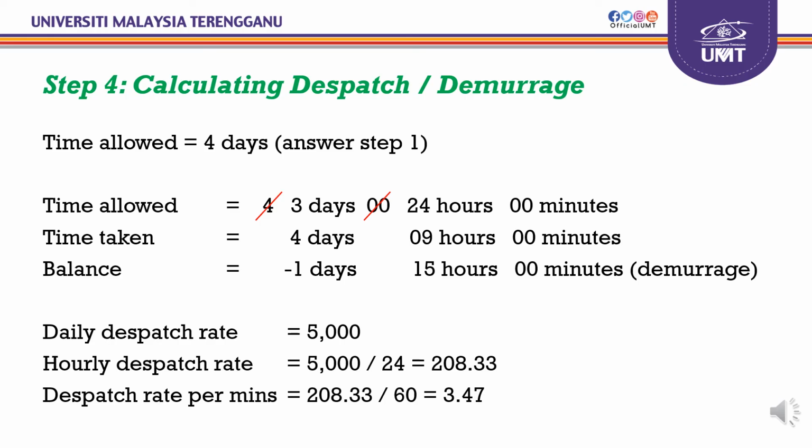Daily dispatch rate is 5,000. We need to convert to an hourly dispatch rate. 5,000 divided by 24 hours, and we will get 208.33 per hour. And then after that, we also need to convert to per minute, which is 208.33 divided by 60 minutes, and we will get 3.47 per minute.